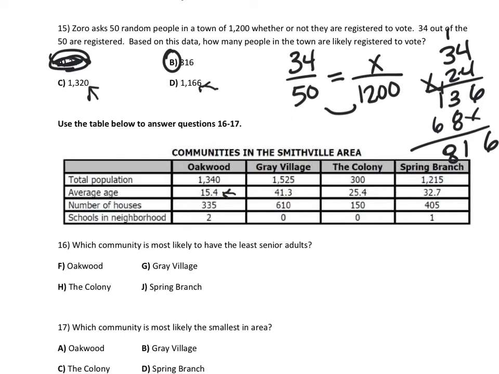It popped it up and it made it kind of more untrue, right? Because not anybody in here was whatever 14 or whatever, but my age affects it like that. So if the age is really low, this is the lowest age because the average here is 41, 25, 32. It has the lowest average, so that means it has less older people, right? So I would go Oakwood here.